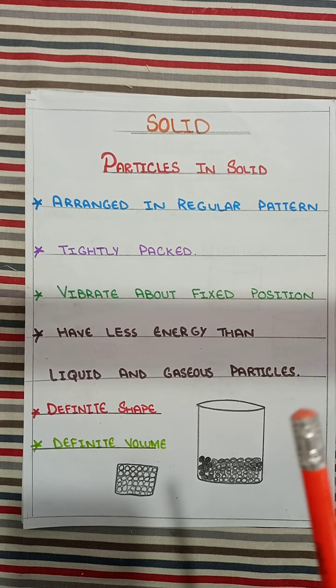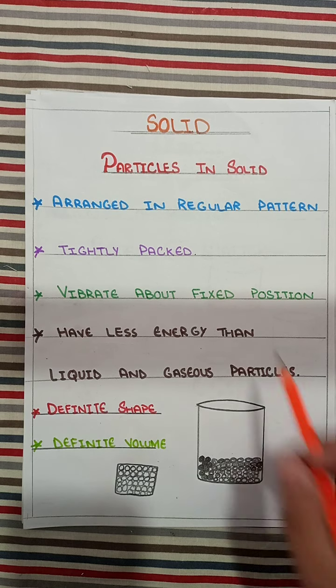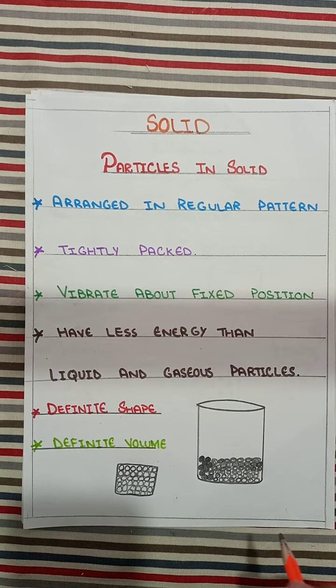How are the invisible particles arranged in a solid substance? In a solid, the smallest, invisible particles are arranged in a regular pattern, which means they are arranged in a sequence. They are tightly packed, which means they are packed closely together. It means there is very little space between them.